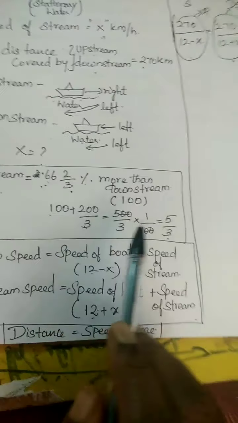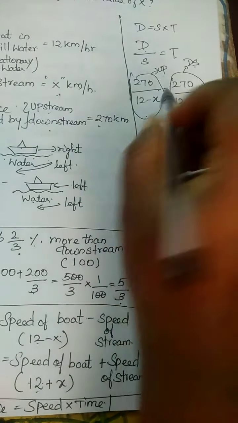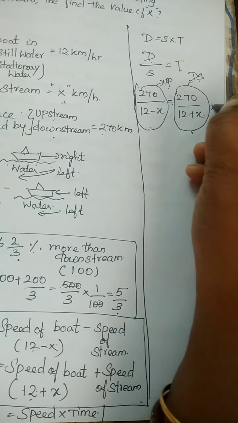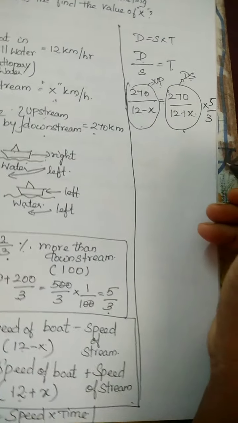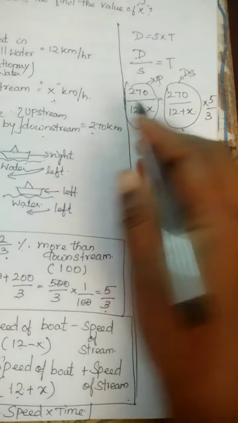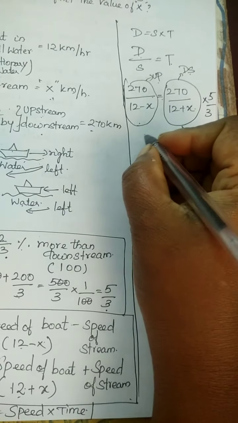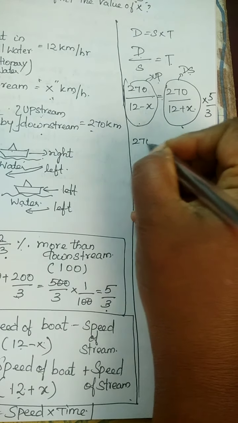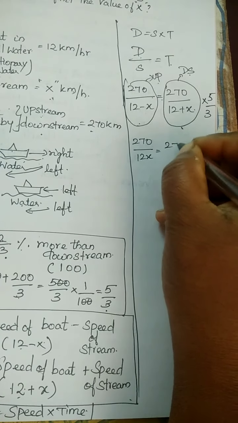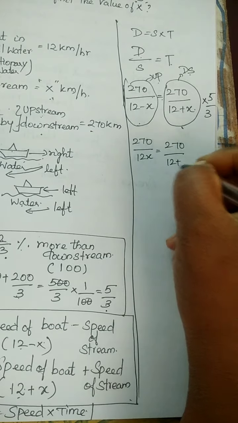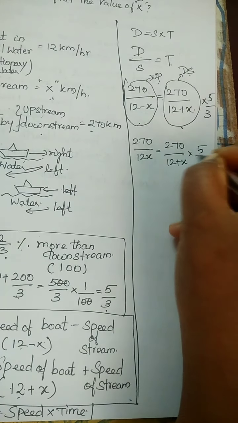We already calculated and found 5/3, so just multiply by 5/3. Can you understand, guys? Now, 270 by 12 minus x is equal to 270 by 12 plus x into 5/3.